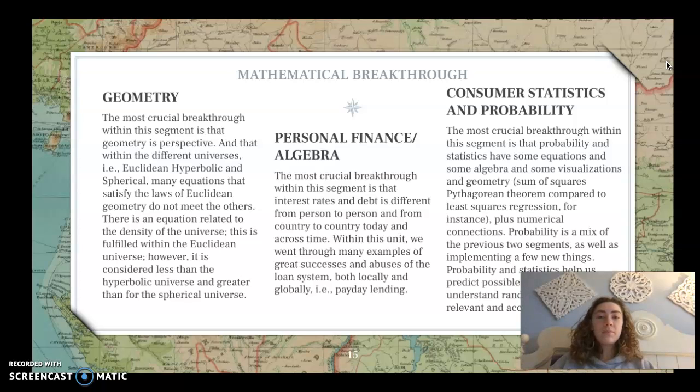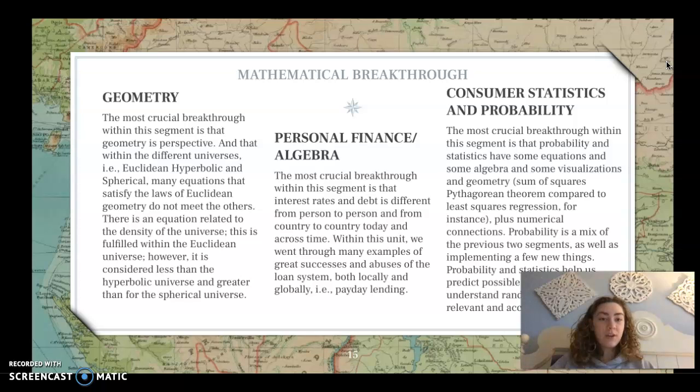The most crucial breakthrough within the segment of personal finance and algebra is that interest rate and debt is different from person to person and from country to country across time. Within this unit, we went through many examples of great successes and abuses of the loan system, both locally and globally. The most crucial breakthrough within consumer statistics and probability would be that some equations and some algebra and some